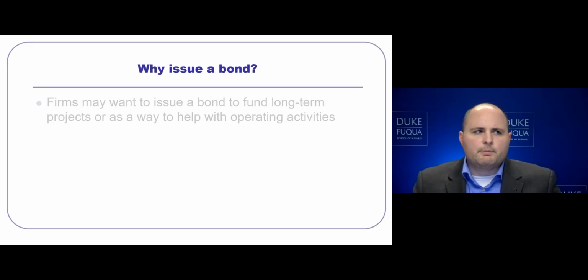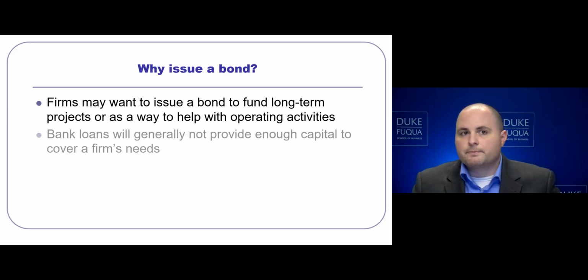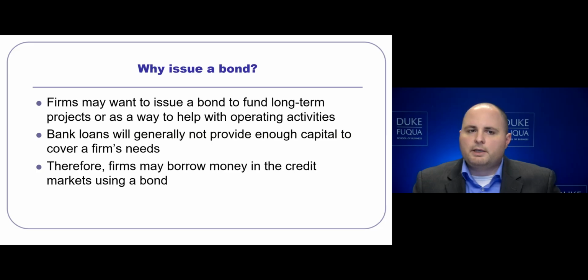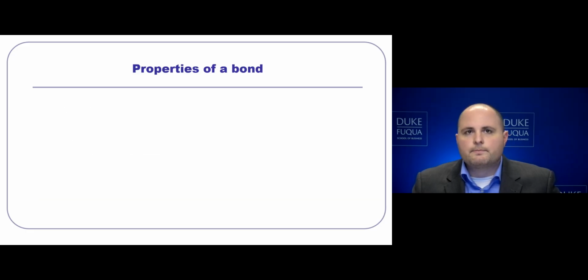Why might a firm issue a bond? Firms may want to issue a bond to raise capital to fund long-term projects or as a way to meet their short-term cash needs of operating activities. Bank loans, while useful, generally do not provide enough capital to cover those firm needs. So many firms borrow money from the credit markets using a bond. Bonds provide a clear payment structure as well as a high-quality source of capital that firms routinely use.